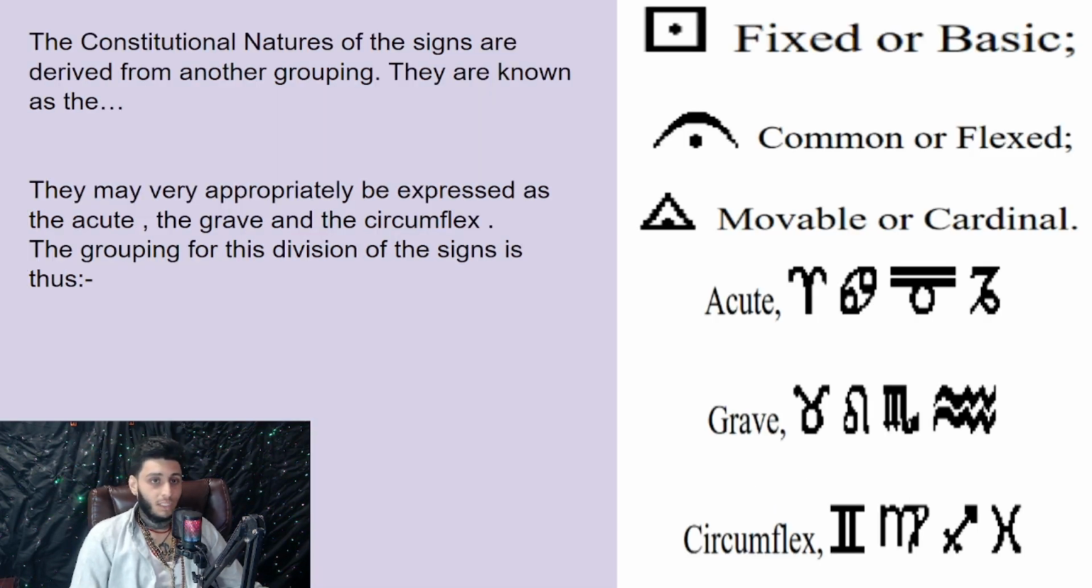The constitutional natures of the signs are derived from another grouping. They are known as the fixed or basic, common or flexed, movable or cardinal. These are the terms that are shown on many graphs, and it's more than likely what most people know it as. But for the most part, it can also be translated as acute, grave, or circumflex. They may very appropriately be expressed as the acute, the grave, and the circumflex. The groupings for the division of the signs is this.